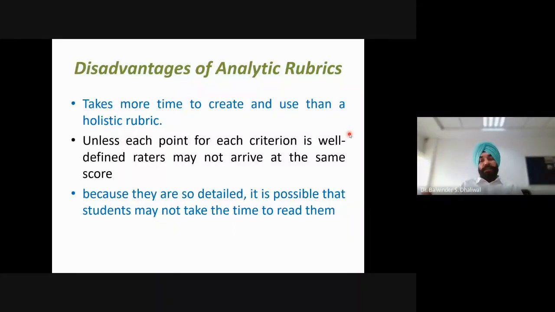Unless each point for each criterion is well defined, raters may not arrive at the same score. If the descriptions are not well defined, then consistency may not be achieved in the evaluation by different evaluators. So we need to take care of this while writing the performance descriptions for each criterion. They should be simple as well as understandable by different evaluators.